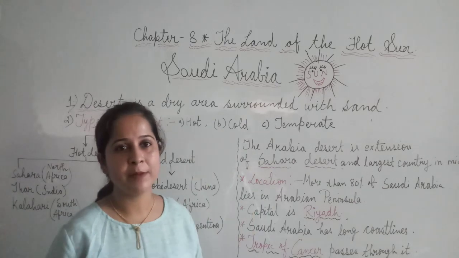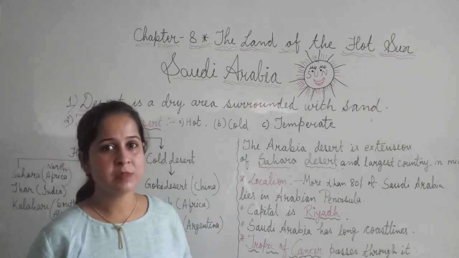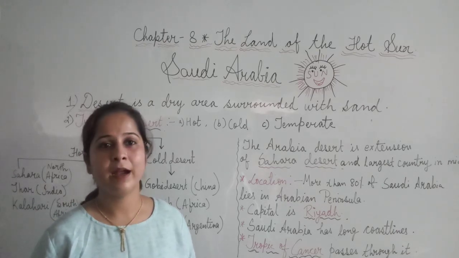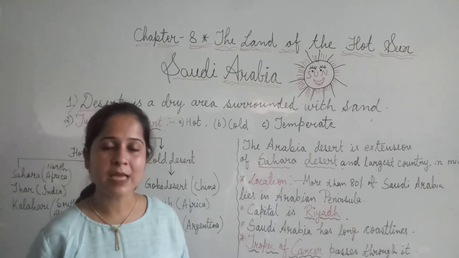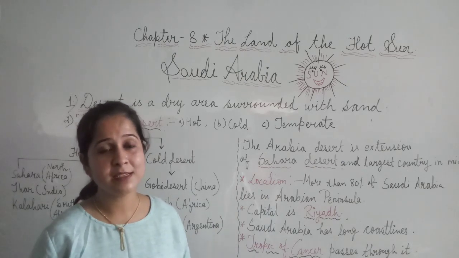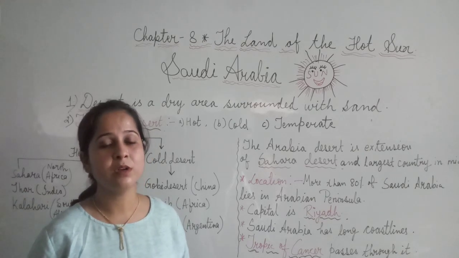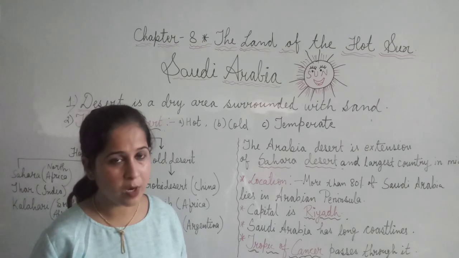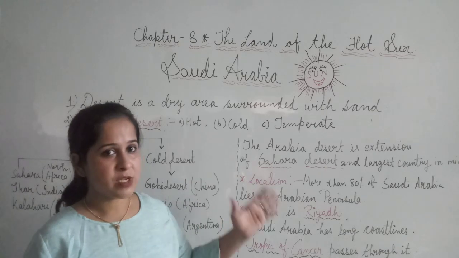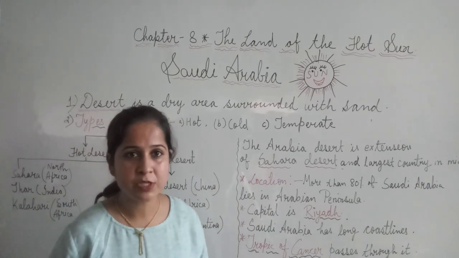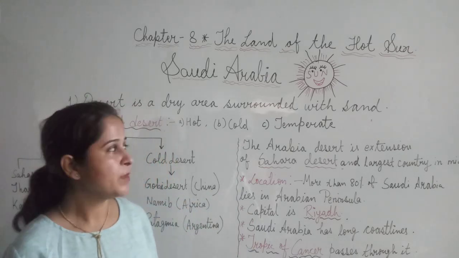But before starting the chapter, I would like to tell you some special characteristics of this place. This place is a desert area, and this is the extension of the Sahara Desert. And you know Sahara Desert is one of the most famous deserts, known as being the hottest desert in the world. And this is the extension of the Sahara Desert. And desert is one of the physical features related to geographical features.